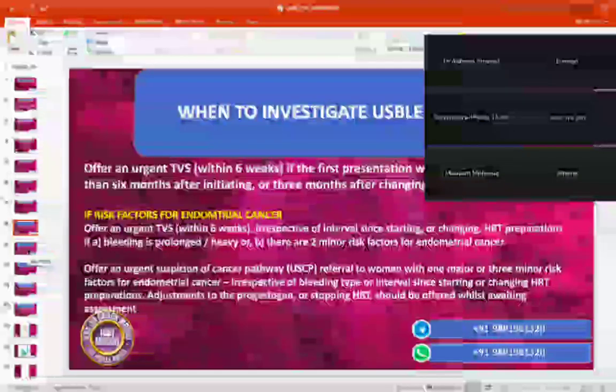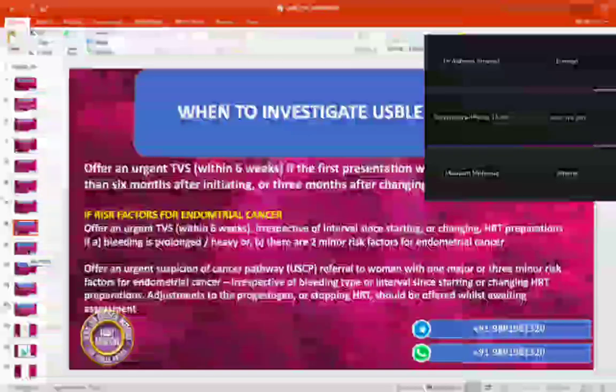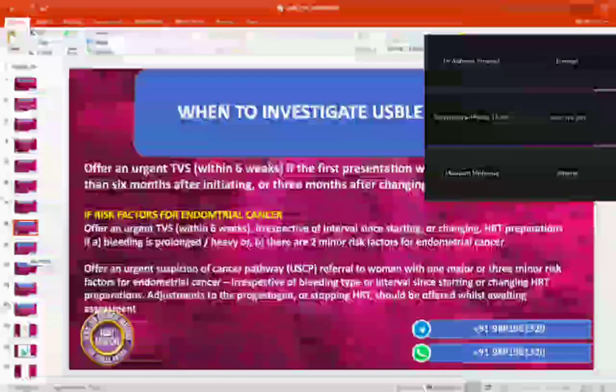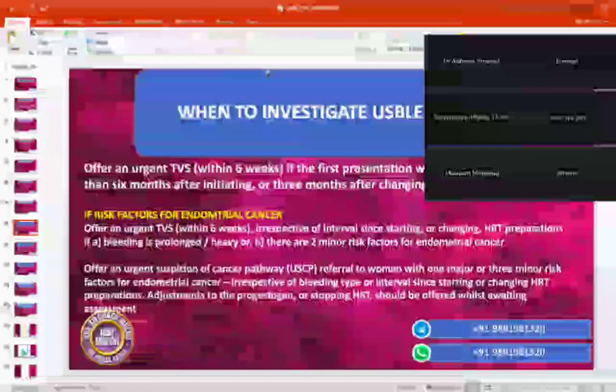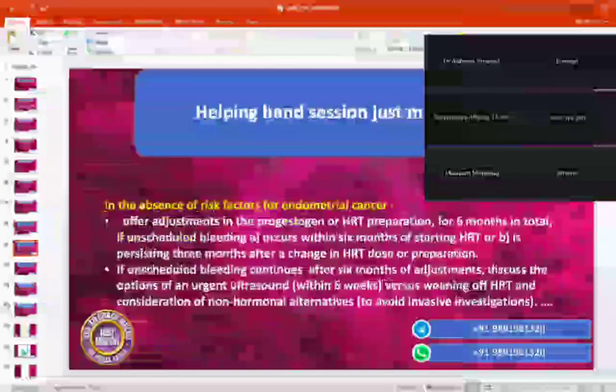So I think now you're not going to forget how to investigate unscheduled bleeding, whether they give you the situation that the patient has come after 6 months or after 3 months of changing. If the patient has two minor risk factors and has been started on HRT, what are you going to do? If the patient has come with unscheduled bleeding, then what are you going to do? Clear? Yes, ma'am. Okay, lovely.